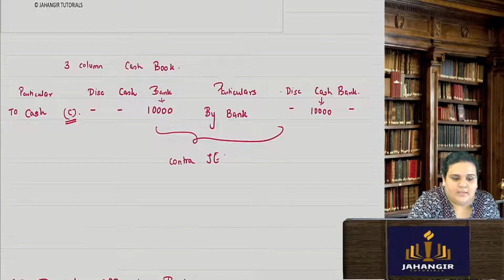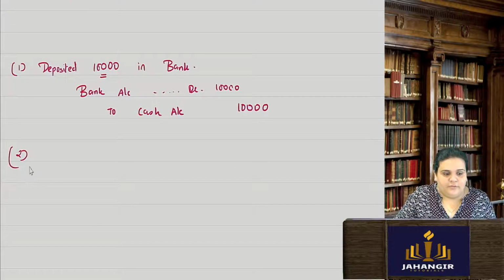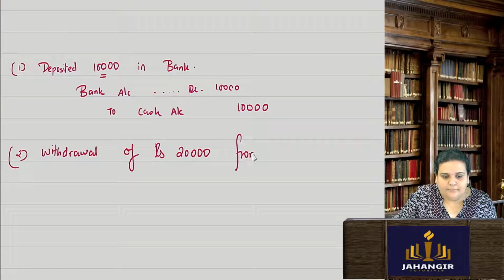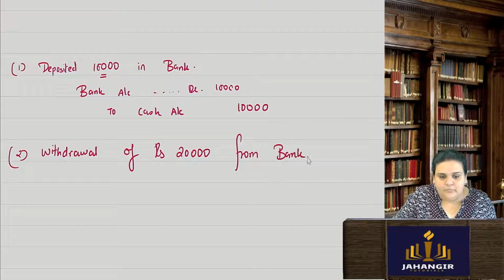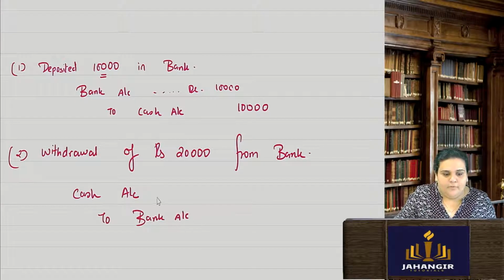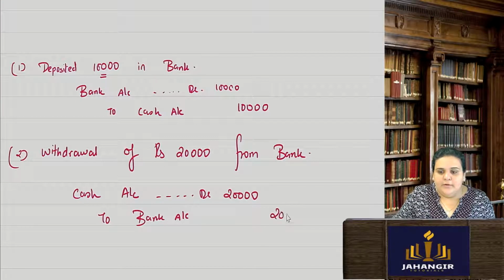Same thing can happen when I withdraw money from the bank. So withdrawal of rupees 20,000 from bank. When I withdraw money, cash is going to come in. So cash account debit to who is the giver? Bank account. Cash account debit 20,000 to bank account 20,000. Correct?